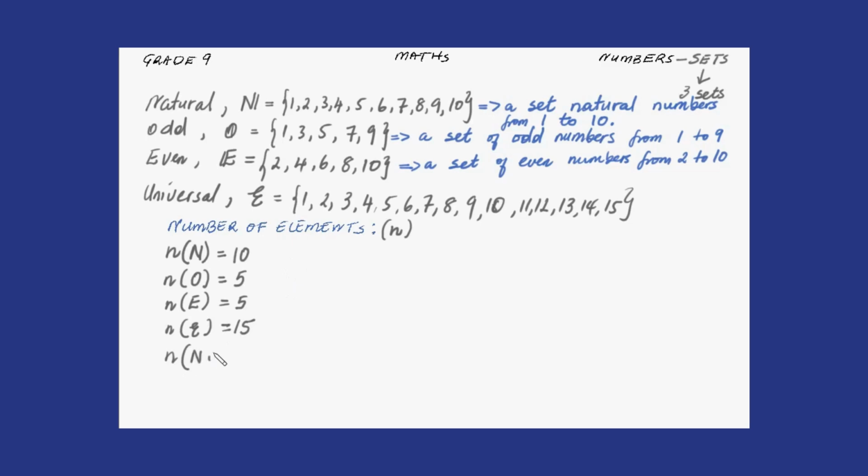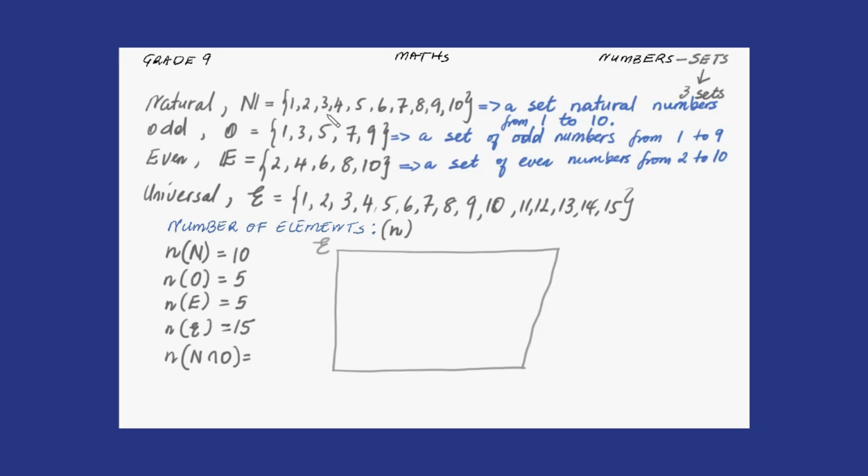set n intersect set O. Okay, they would love to see if you can find this. All right. So how would you do that? Let's quickly draw the Venn diagram for this information. If we draw a Venn diagram, remember we will have to draw the universal set, and label it. Then there is something that we need to do. We need to look at the subset, if there is a subset between or amongst these three sets, or if there is an intersection.